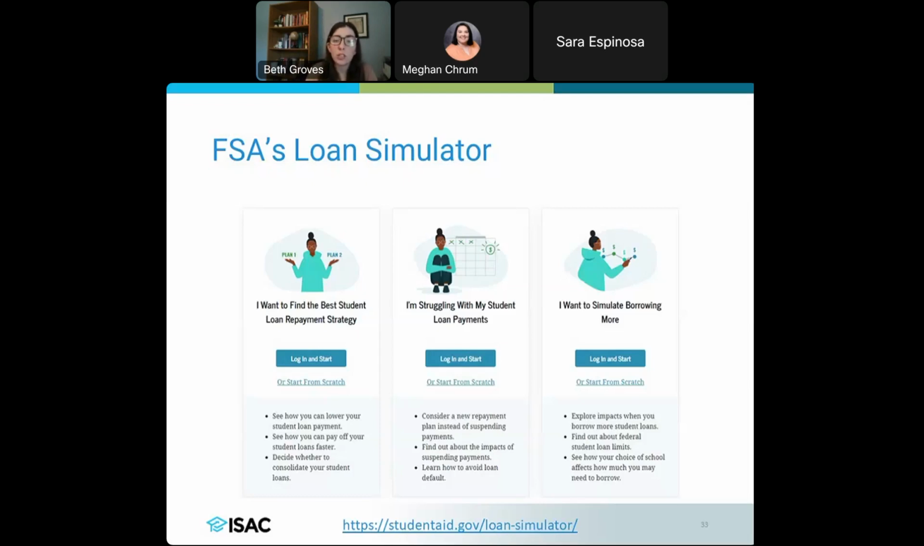It's also a place to look and see what your options are if you're struggling with student loan payments, but also if you intend to go back to school, you can simulate what it would look like to borrow more, what that would do to your payment amount in the future.